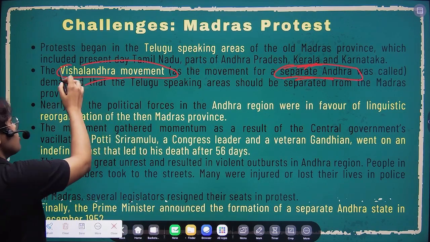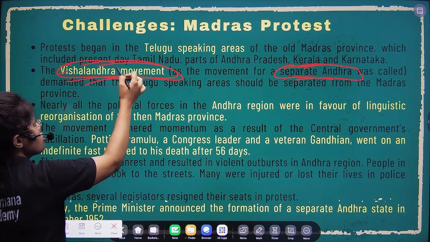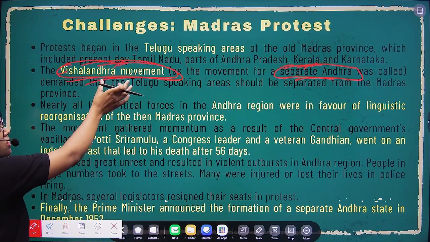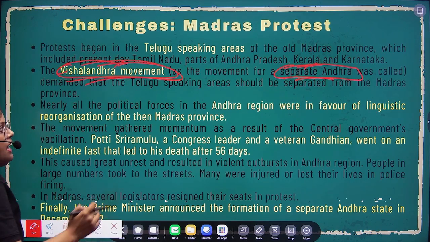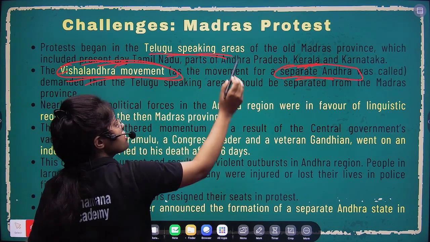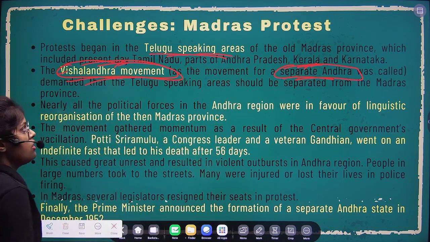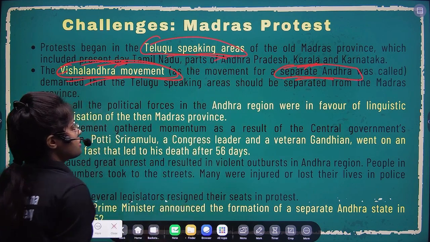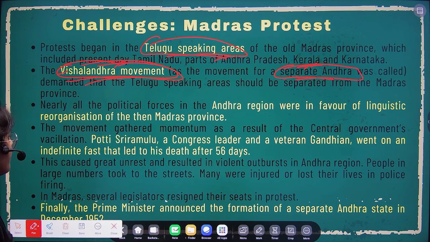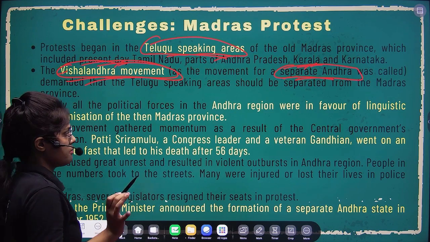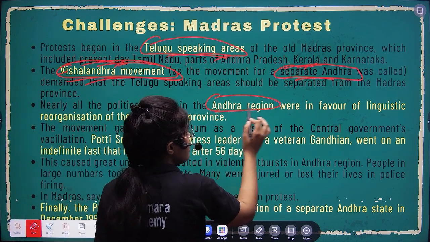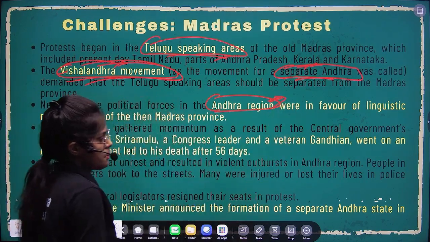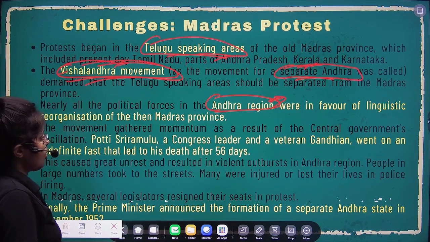You should remember this, it's a fact based question, maybe they can ask: what was the name of that movement? The Vishalandhara movement. And from where was that linguistic demand coming? From the Telugu speaking areas. Nearly all political forces in the Andhra region were very much in favor of the linguistic principle.